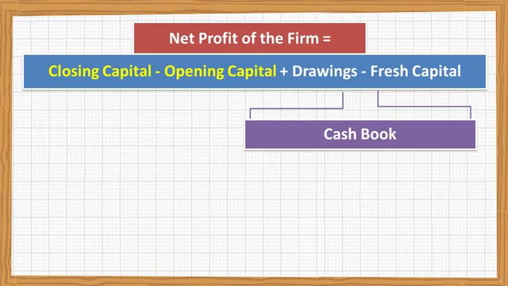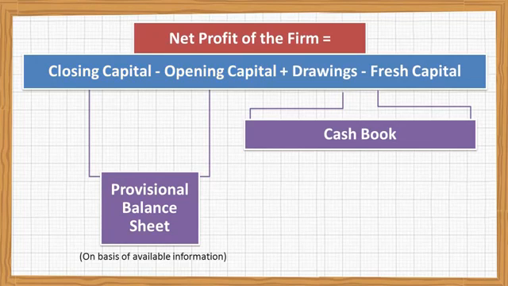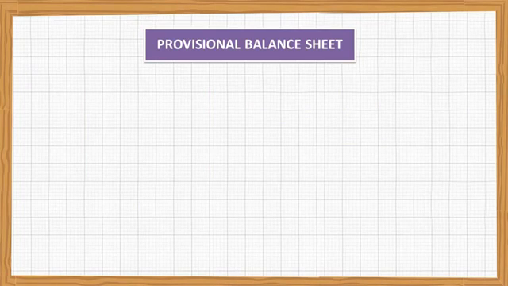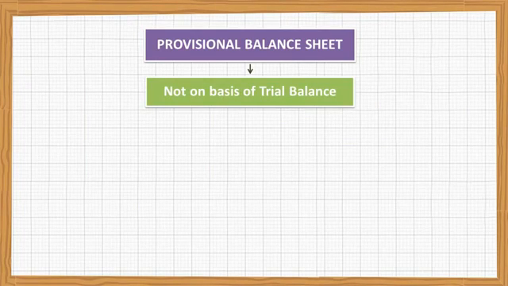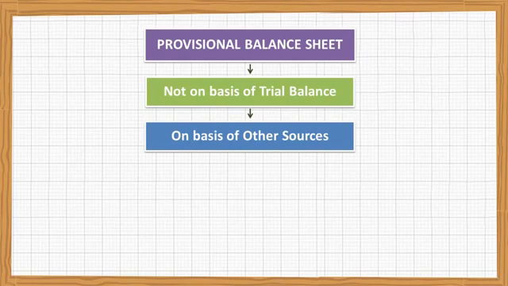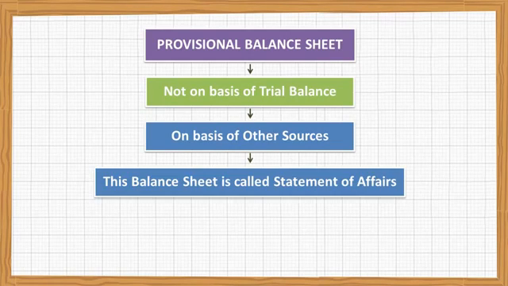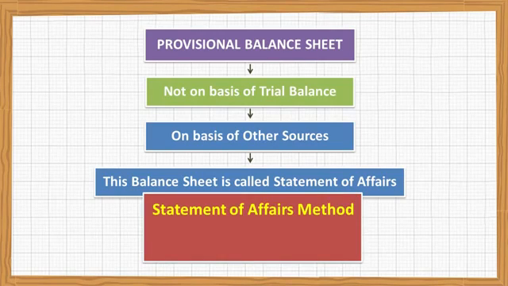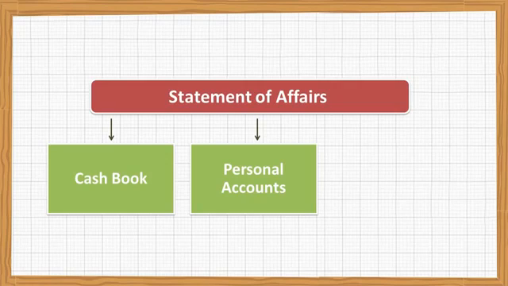For the closing capital and opening capital, you will have to make a provisional balance sheet on the basis of available information. And when you prepare the balance sheet, not on the basis of trial balance, but on the basis of other sources, that balance sheet is called statement of affairs. That's why this method is called statement of affairs method or net worth method. So statement of affairs is prepared on the basis of cash book and personal accounts and other information.